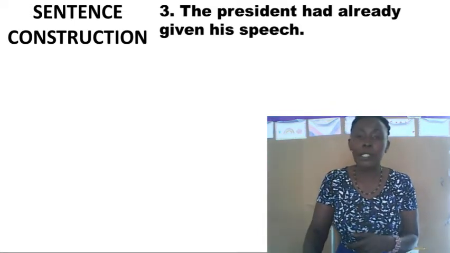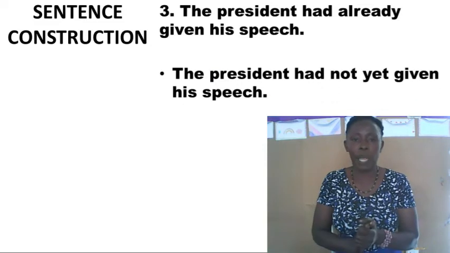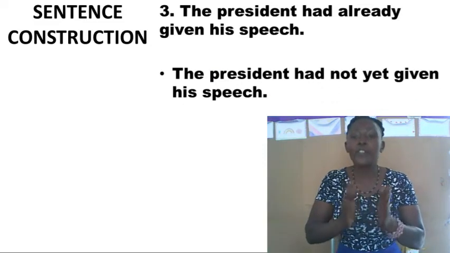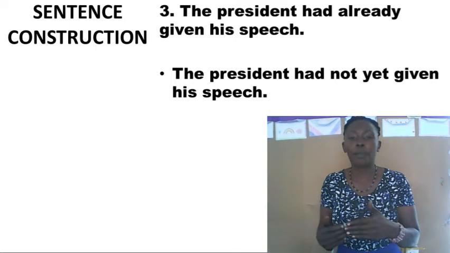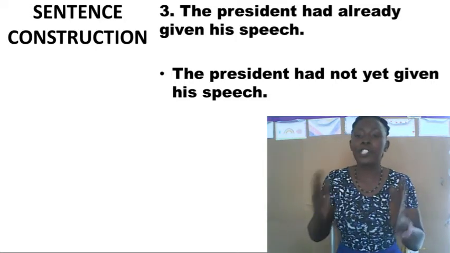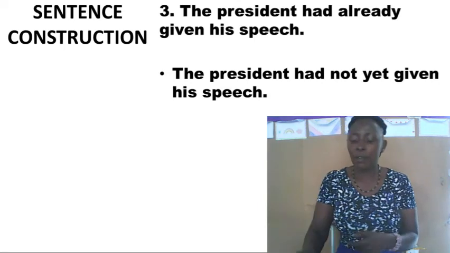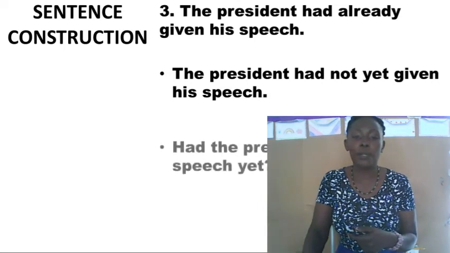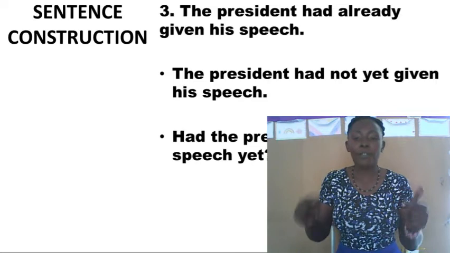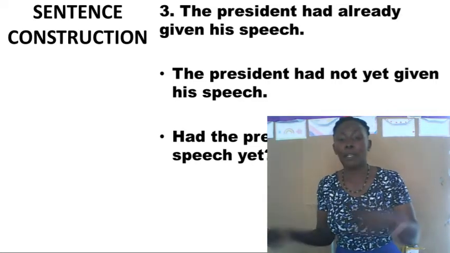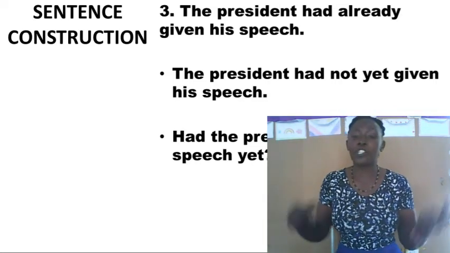If I'm changing this statement to negative, I have to say, the president had not yet given his speech. That is negative. If I'm changing to interrogative form, it has to be, had the president given his speech yet?